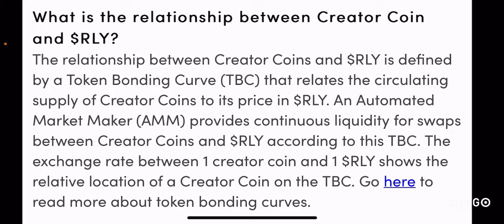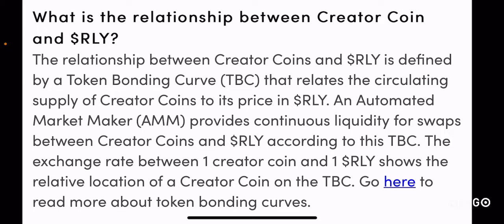It's a curve that represents how these two tokens are bonded when it comes to price action, and how the token bonding curve relates the circulating supply of the creator coins to their price in RLY. So the main function of the token bonding curve is to relate the creator coins to the price of the coin in relationship with RLY tokens, right?